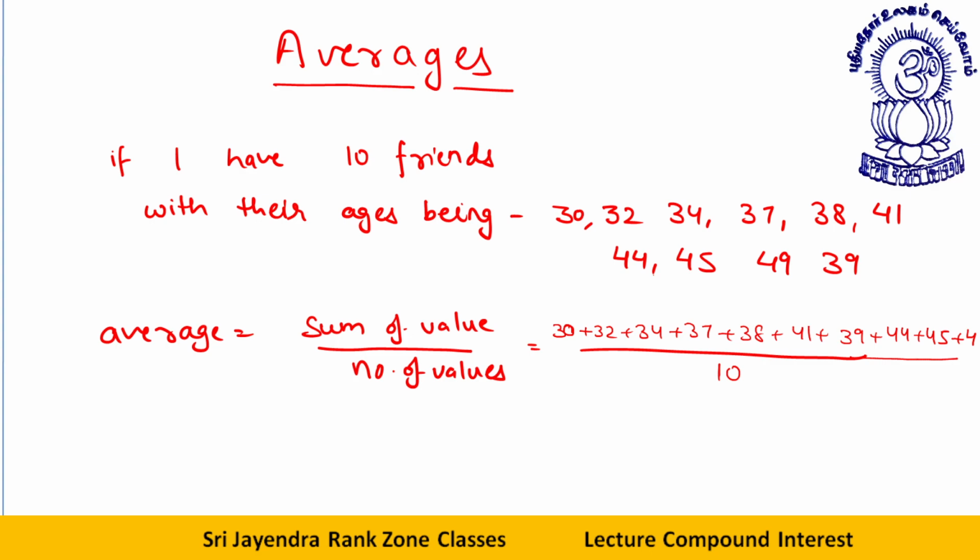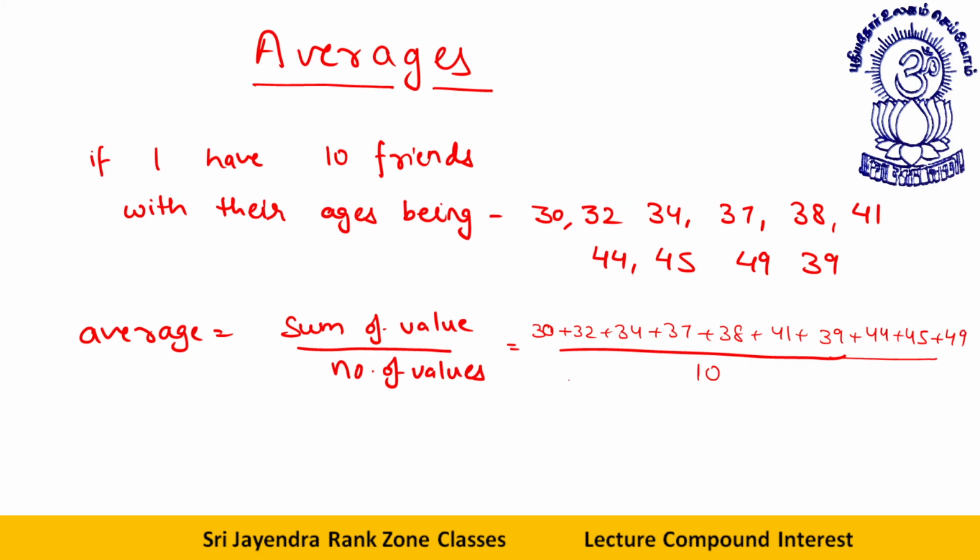Now let's add them. When I need to add them, how will I add them? Let's pair them in an easy manner. 32 plus 38, 70. 41 and 49, 90. Let's say these two I have taken, this is 70 plus 90. Now what are the remaining values? These are the remaining values.